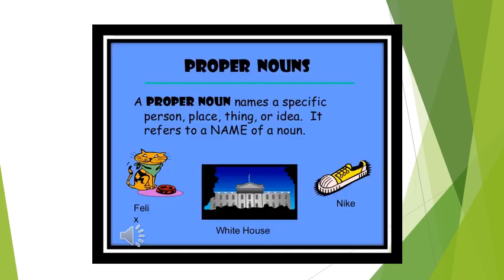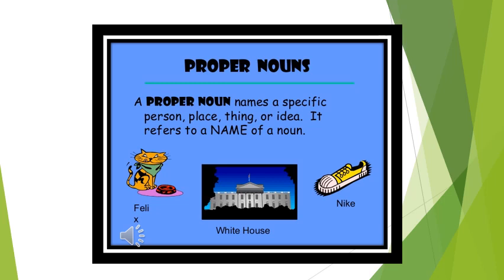The second one is proper noun. What is proper noun? It is a type of noun which deals with a specific person, place, thing, or idea. If I talk about a boy whose name is Ali, it means Ali is a proper noun. If I talk about a building, and that building is the White House, it means that building is a specific one. If I talk about shoes, and the shoes brand is Nike, it's also a proper noun.